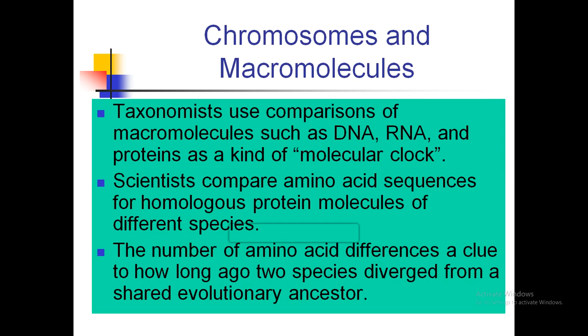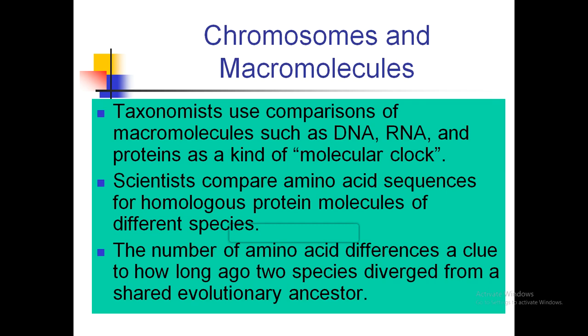These proteins and amino acids are synthesized from the DNA and RNA of an organism. RNA brings messages from DNA, and then in the cytoplasm or on the ribosomes, they manufacture those proteins.